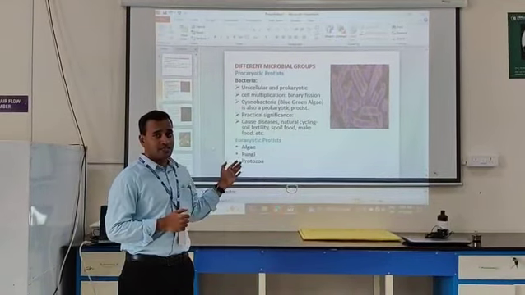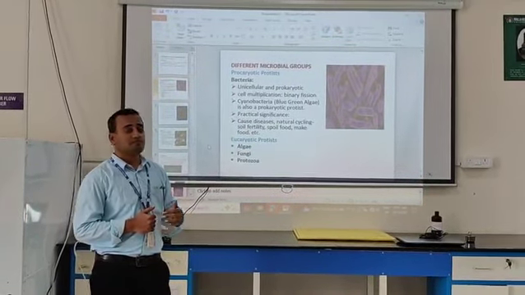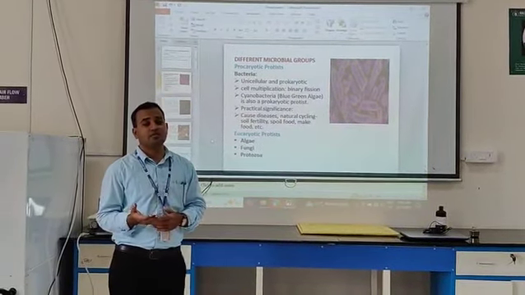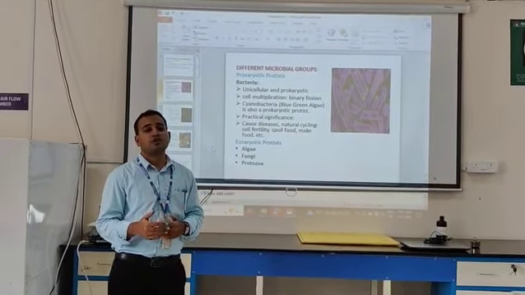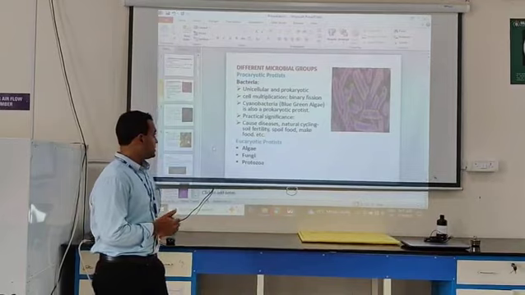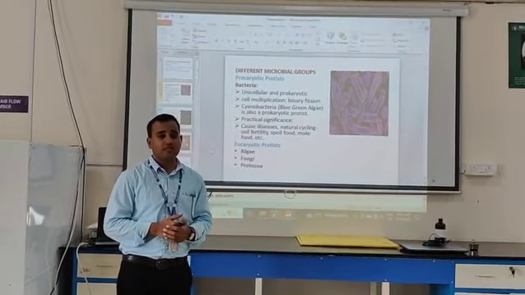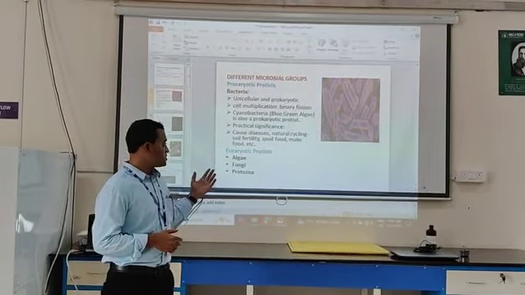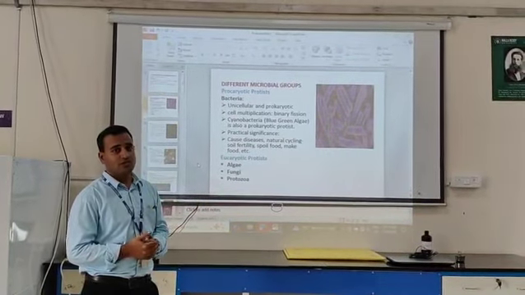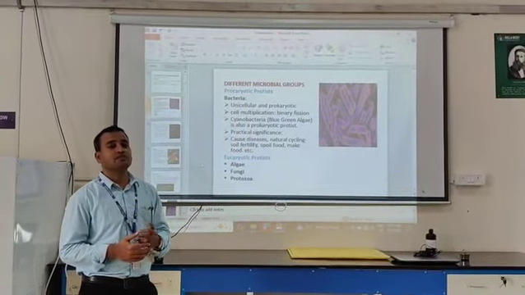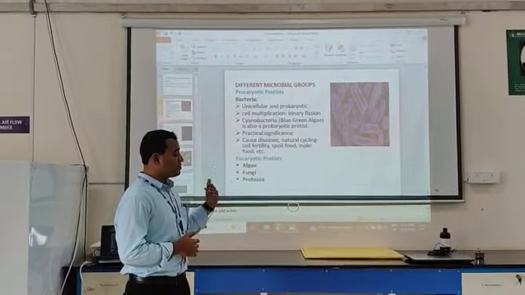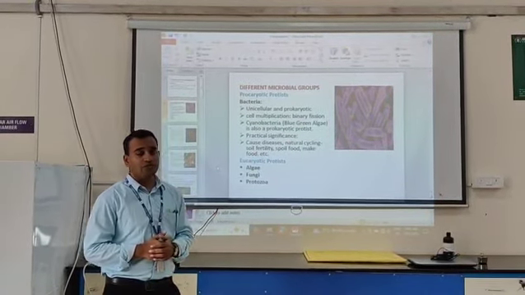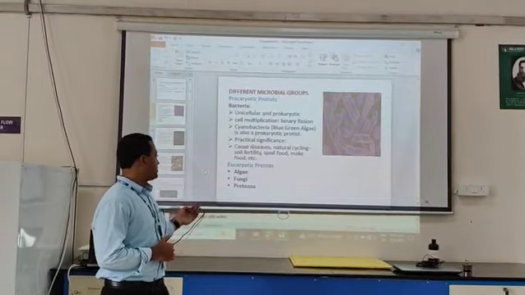Then, the practical significance or importance of microorganisms is that they cause diseases in humans, animals and plants. They are also able to fertilize the soil in the form of biofertilizers. They can spoil food materials, such as Clostridium and Salmonella. They can also contaminate water; Salmonella typhi contaminates water and leads to typhoid infections. And they can ferment foods, which is a benefit for us. Then there are the eukaryotic protists, which are algae, protozoa and fungi.